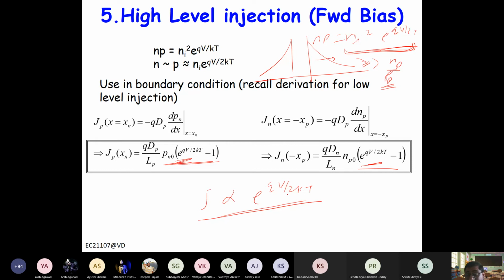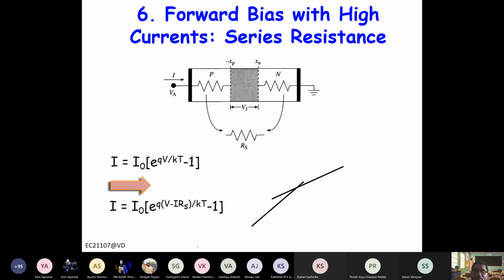Now if you try to further increase the current, your voltage cannot go beyond VBI, right? So the voltage across the junction will not cross VBI. That means the rest of the voltage will drop across the series resistance, right? So now this exponential qV by kT will become V minus the drop across the series resistance. That's what you will have for even higher bias.